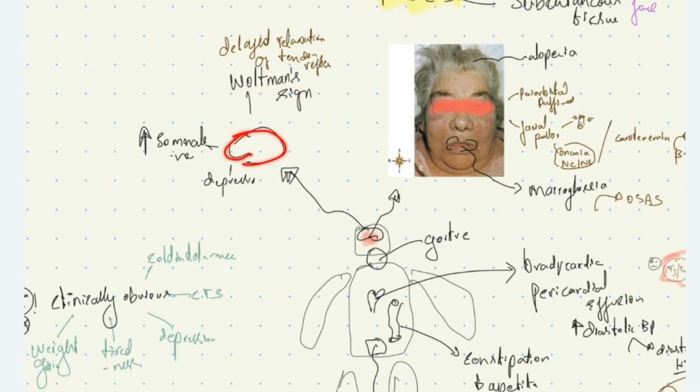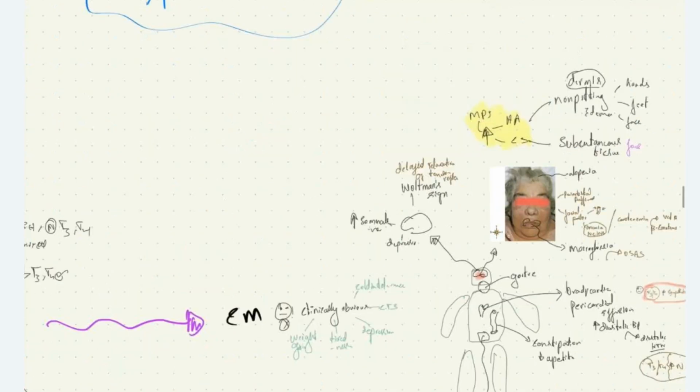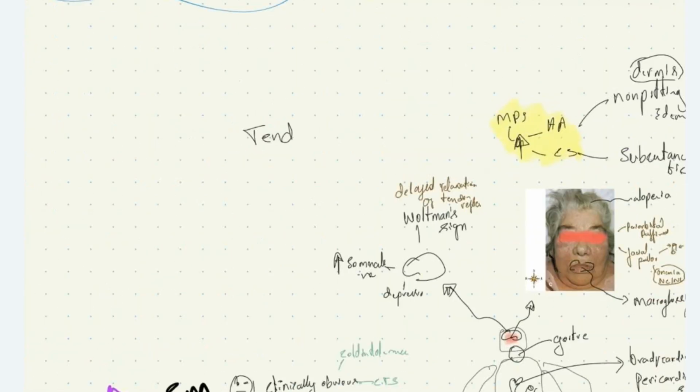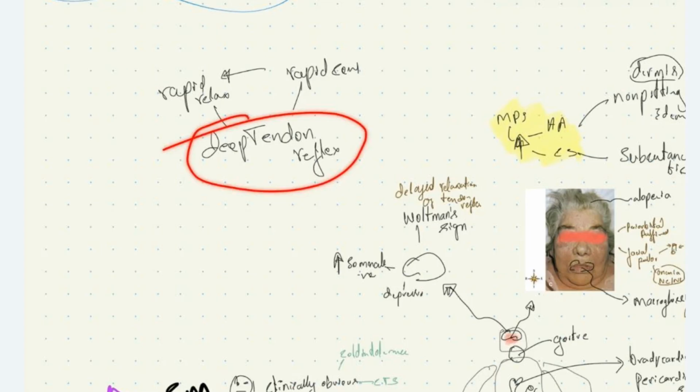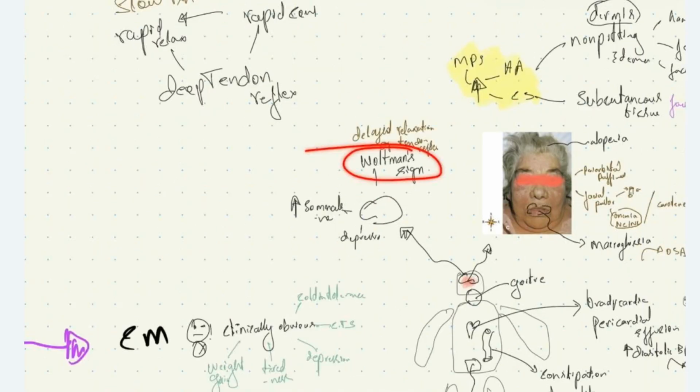What is this Waltman sign? When we do tendon reflex, deep tendon reflex like knee jerk, we have rapid contraction of muscles followed by rapid relaxation of muscle. If T3, T4 levels are decreased, when we do deep tendon reflex, there will be rapid contraction, but rapid contraction will be followed by delayed relaxation or slow relaxation, which is called Waltman's sign, where there is delayed relaxation of tendon reflex.